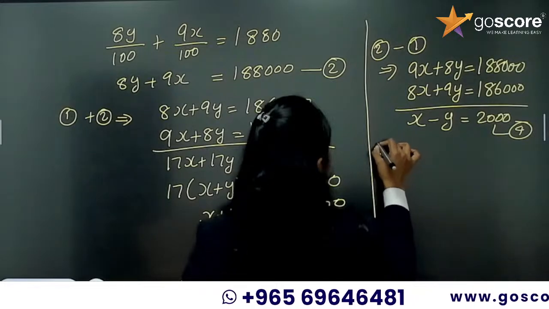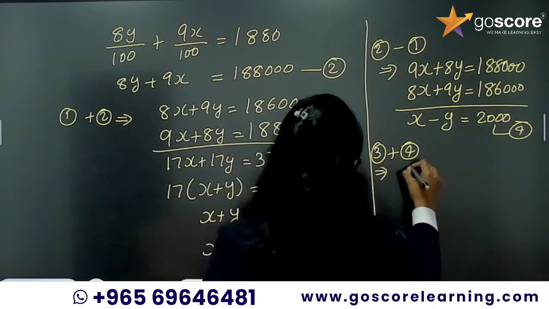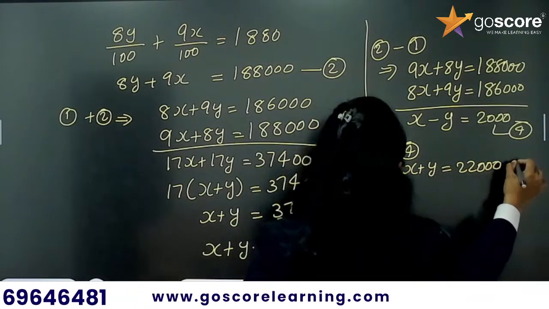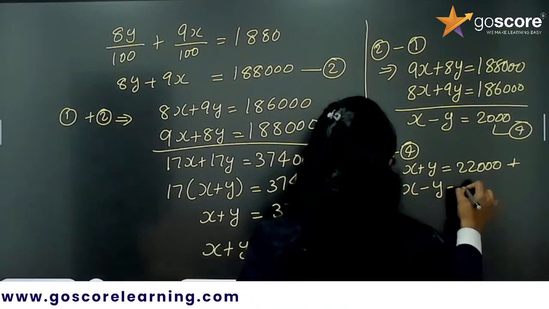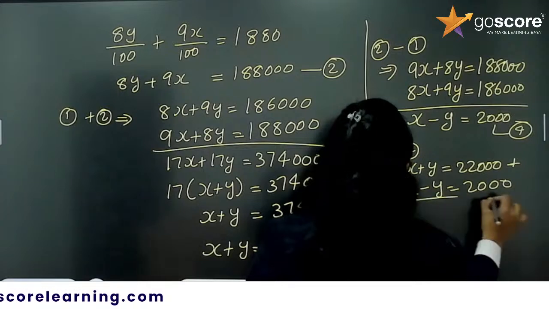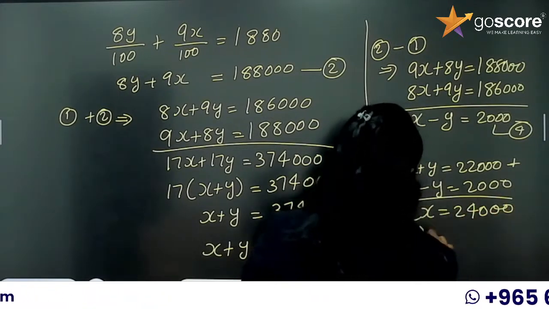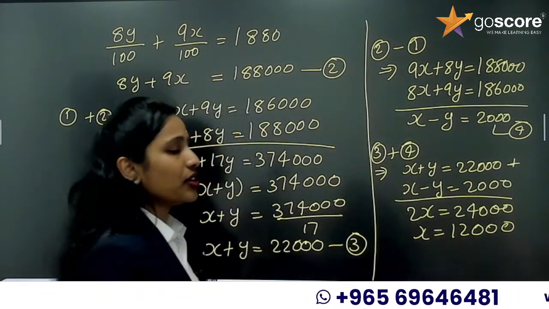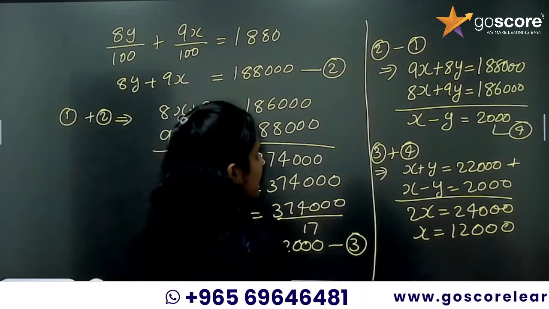When we add them, I am going to add 3 plus 4, and I will be getting x plus y equal to 22,000 plus x minus y equal to 2,000. So I am getting 2x is equal to 24,000. That means x equal to 12,000. Okay. So amount he invested first is 12,000, and using that I can find y.